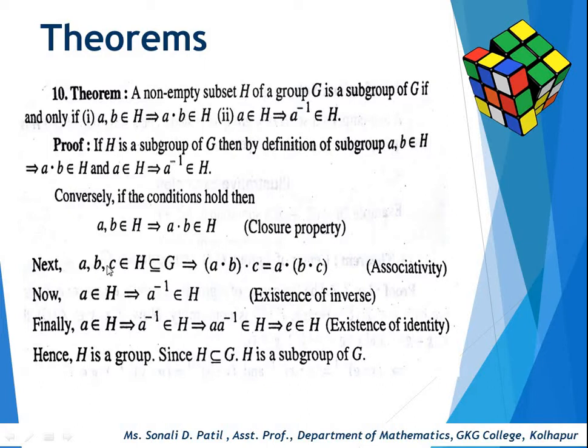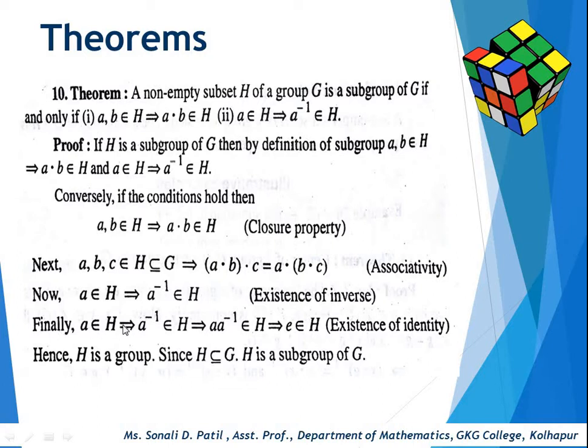Next, a, b, c belongs to H and H is a subset of G. So this implies that (a dot b) dot c is equal to a dot (b dot c). Here we can prove associativity. And now a belongs to H implies that a inverse belongs to H. So here we can prove existence of inverse.